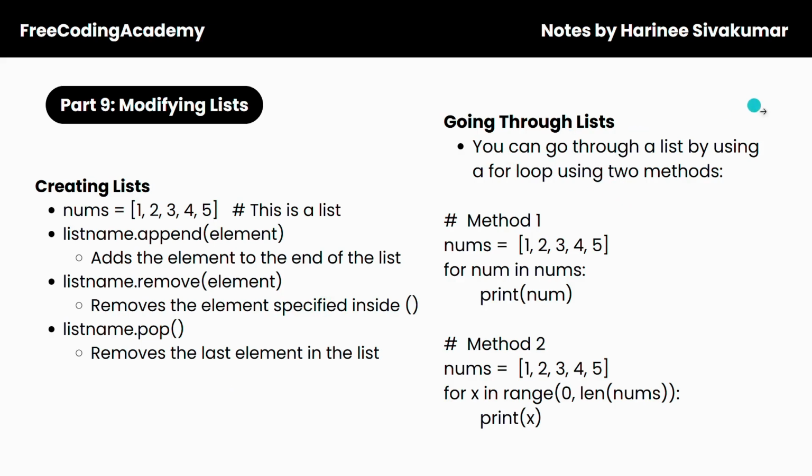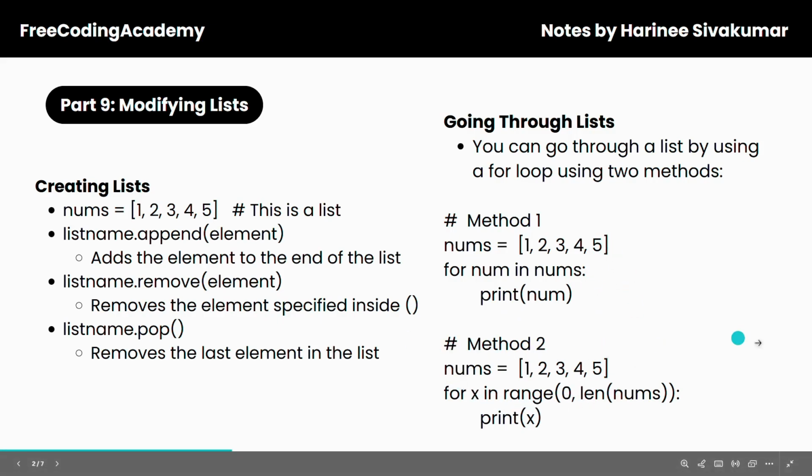Next, going through lists. You can go through a list by using a for loop in 2 methods. So method number 1. We have the list we defined earlier. Next, for num in nums, print num. This is going to first create a variable called num, and then we're telling it to loop through every single element in the list nums, and then print that element. So this is going to print 1, 2, 3, 4, and 5.